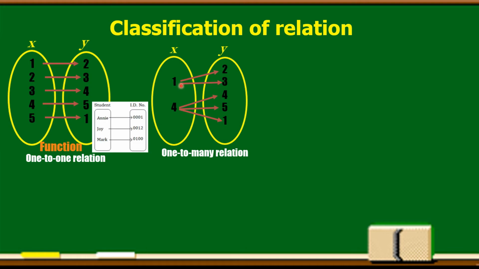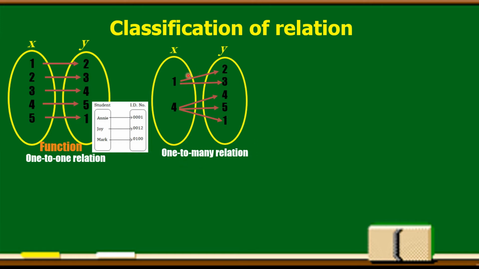So, 1 to many. Nakita niyo? Isa lang ang ating element, but i-paired siya sa dalawang element ni range or ni y. Then how about si 4? Si 4 paired kay 4, si 4 paired to 5, si 4 paired to 1. So, 1 to many. Okay? One-to-many relations.